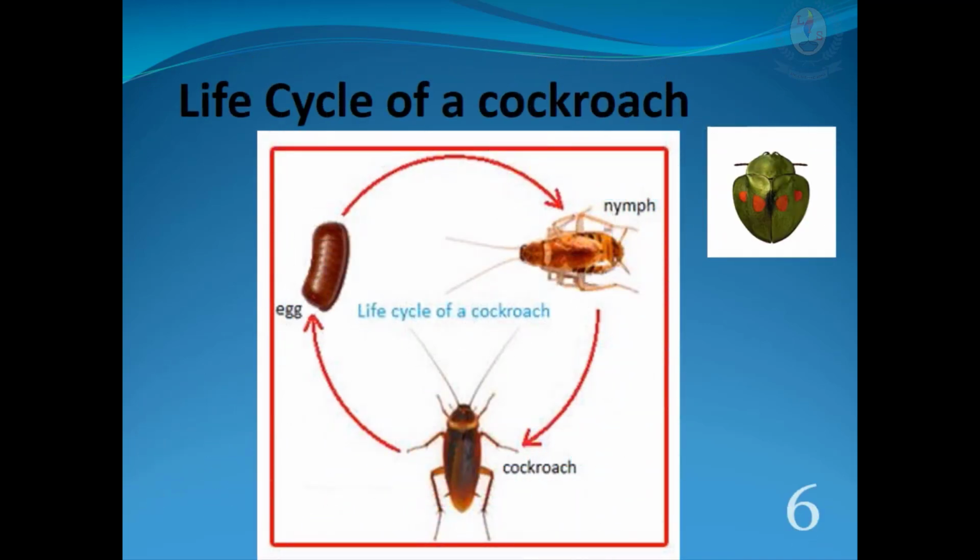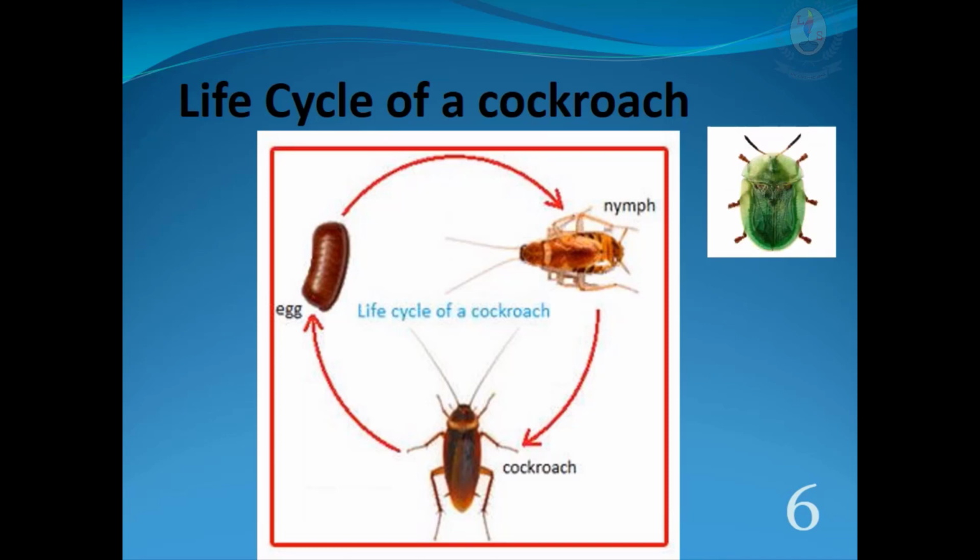Life cycle of a cockroach: egg, young, adult. Egg. The eggs are stored in an egg case in the parent's body until the parent finds a suitable place for its young to hatch. Young. The young is called a nymph. The nymph looks like the adult, except that it has no wings and is smaller in size. It molts a few times. That is, the nymph sheds all its skin so that its body can grow bigger. The nymph grows to become an adult cockroach.